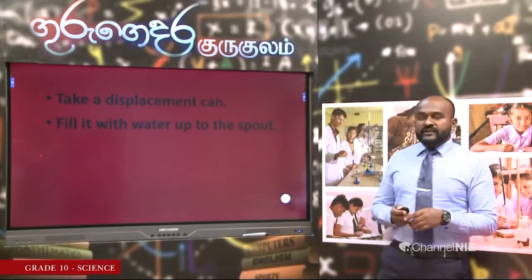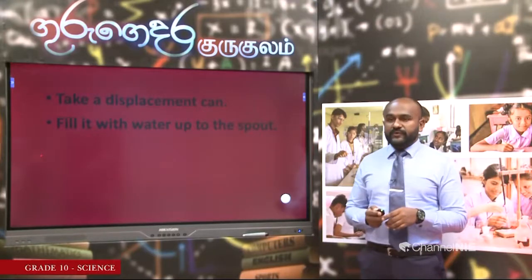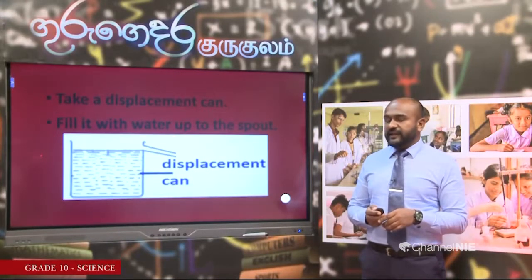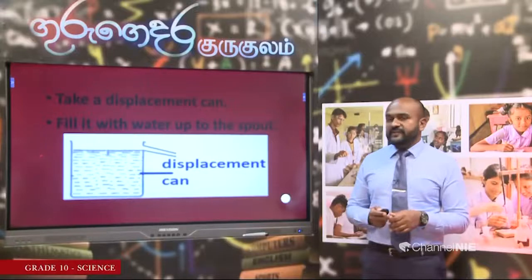Now we have to take a displacement can and fill that with water up to the spout. You can see that in the diagram. You can even make one at home. You can improvise this device with the things available at home. So, we take a displacement can and we fill that with water.